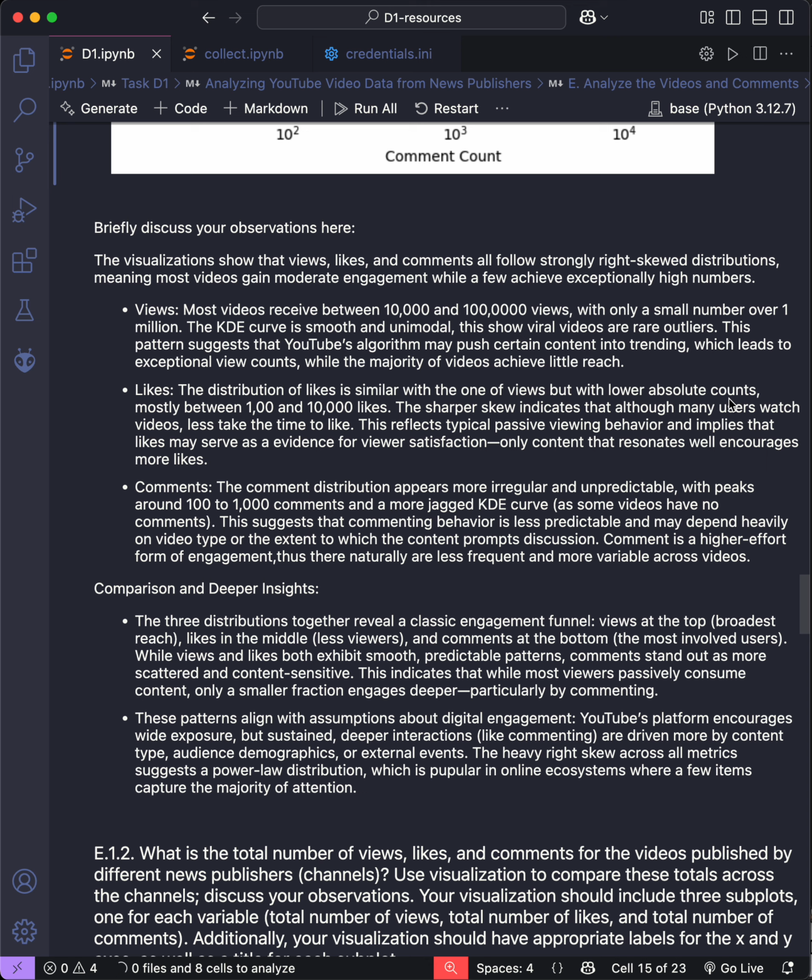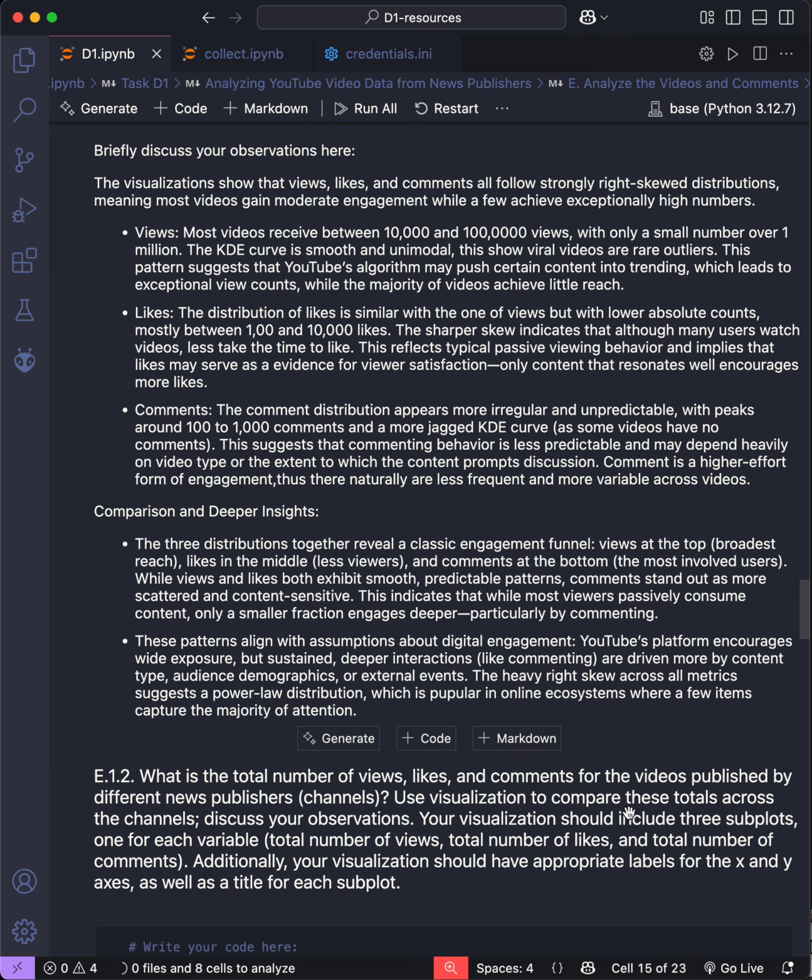Alright, and then the second thing I realized is that this aligns with the assumption about digital engagement. The heavy right-skewed scale across the metrics suggests a power law distribution, which is popular in online ecosystems, where a few items capture a majority of attention.